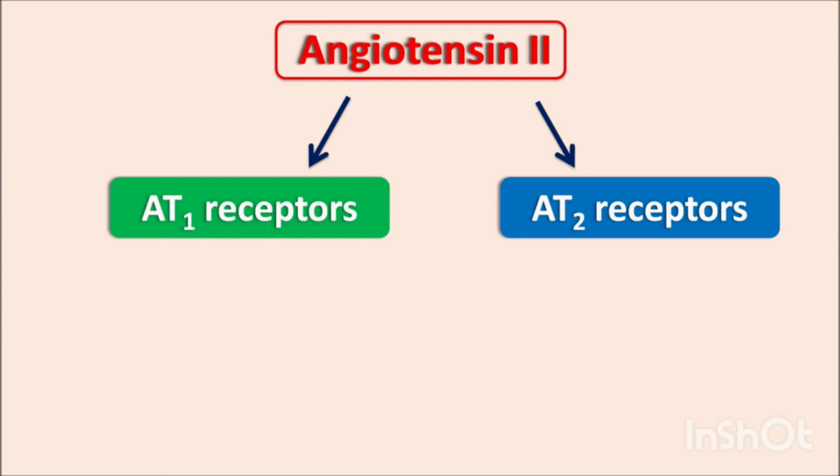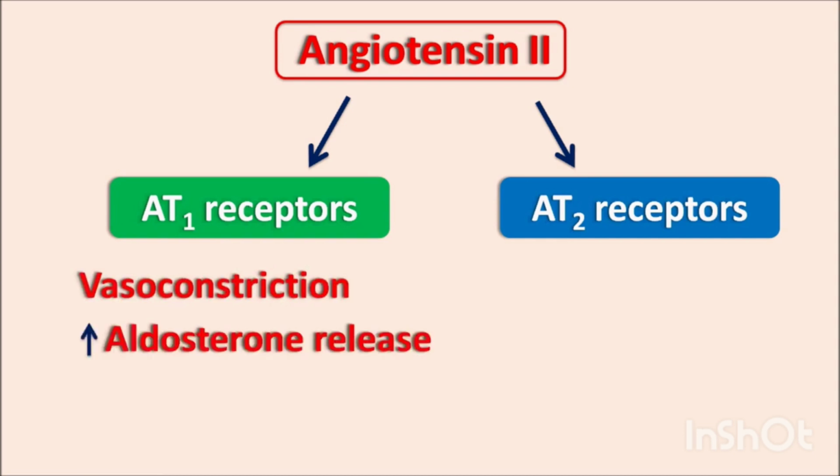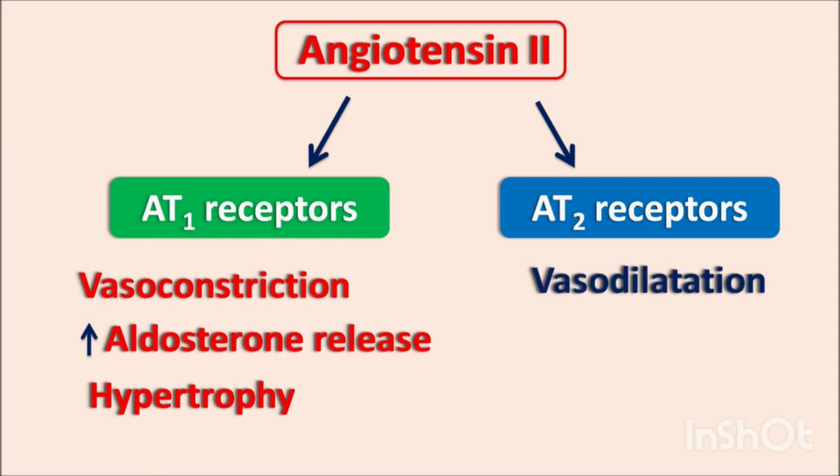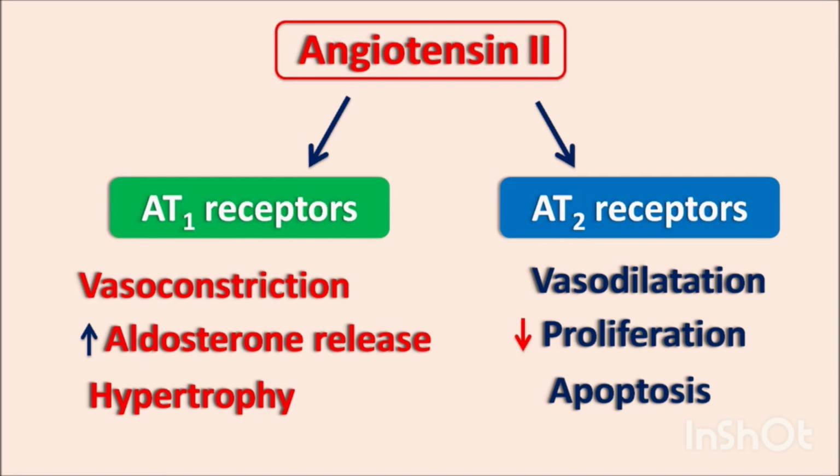When angiotensin 2 binds to the AT1 receptor, it causes vasoconstriction, increases the secretion of aldosterone, and causes hypertrophy. All these increase blood pressure as well as perfusion pressure. The AT2 receptor has different functions like vasodilation, related to the release of nitric oxide, and it may also cause proliferation and apoptosis of cells.